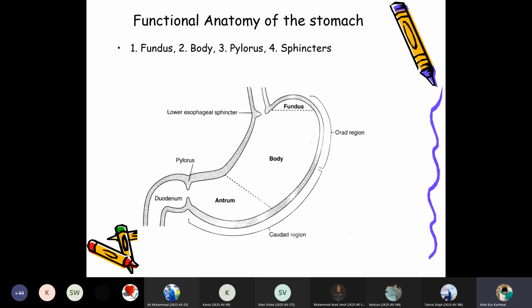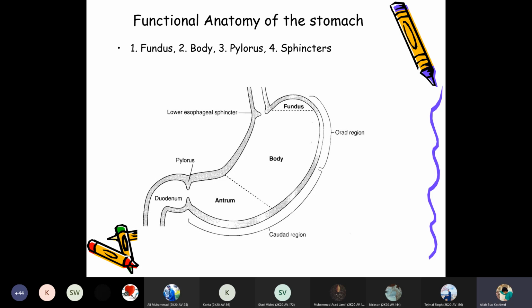If you see the anatomy of the stomach, there is the lower esophageal sphincter. This is the first sphincter, at the start of the stomach where the esophagus is joining. The lower esophageal sphincter is present at the junction of the esophagus and the stomach. The largest portion of the stomach is known as the fundus, that is the greater area, and that greater area consists of the body.